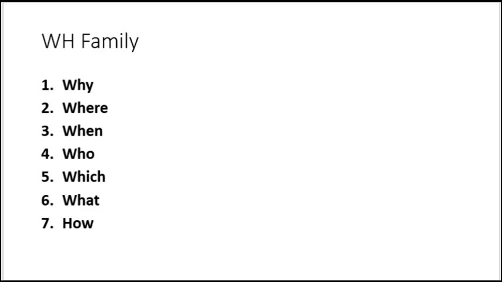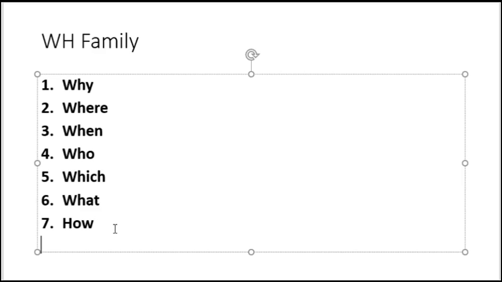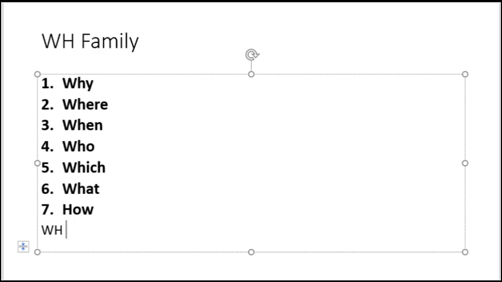Here we go, for making a sentence we need the WH family, and then we need a helping verb, and definitely a subject, and a verb in present form with ing.